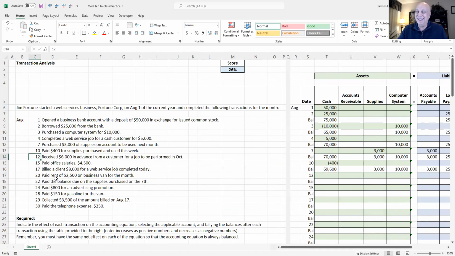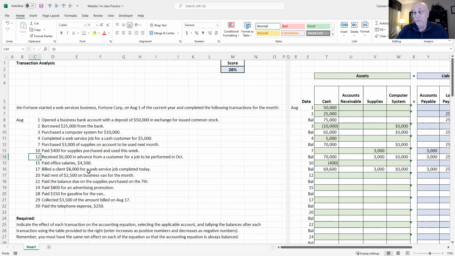August 12th, we received $6,000 in advance from a customer for a job to be performed in October. So here we are in August, and one of our customers paid us up front in advance. Those are the best kind of customers, those who pay you in advance. Doesn't get much better than that.